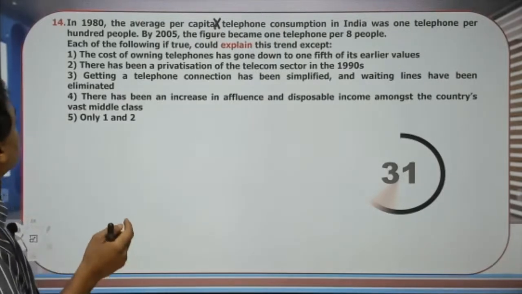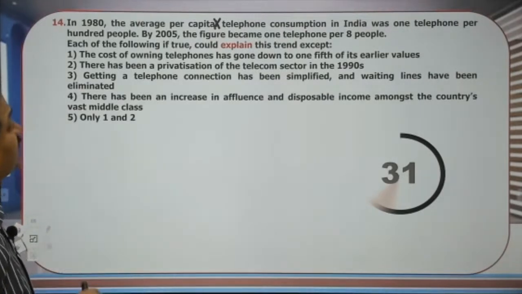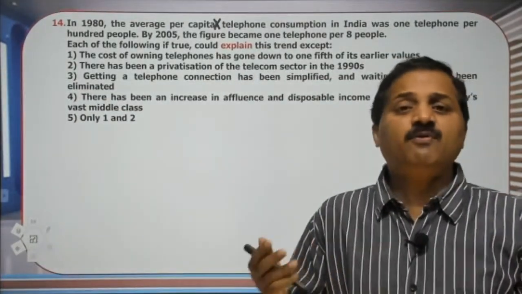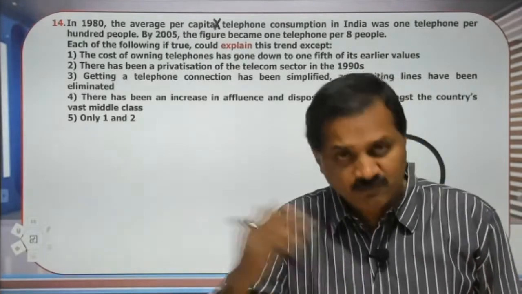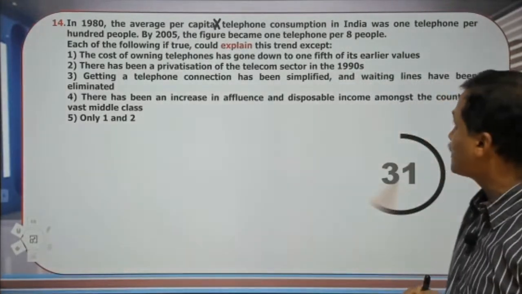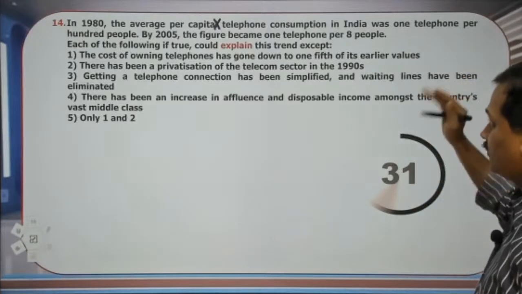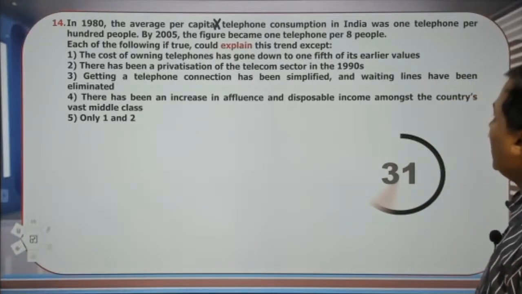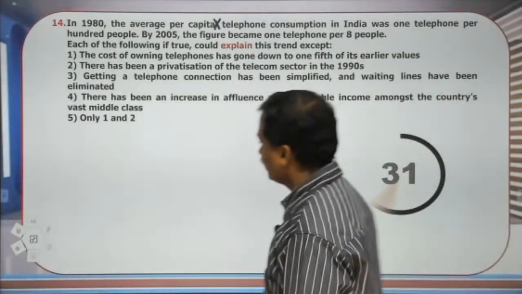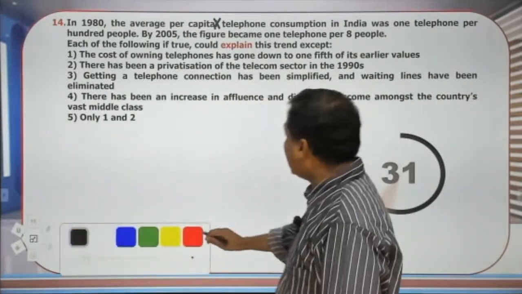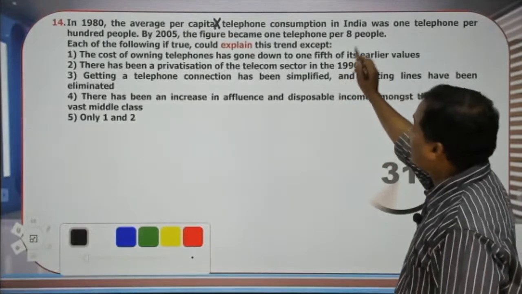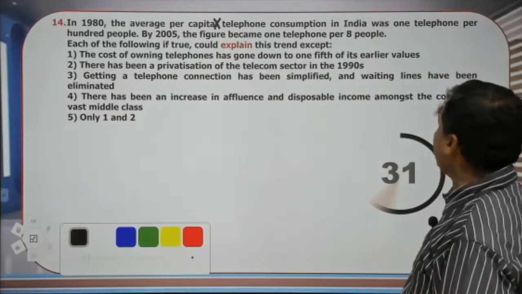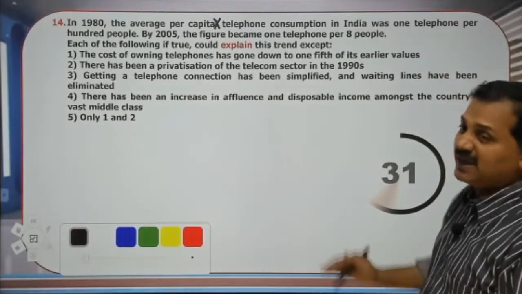Each of the following, if true, could explain this trend except which? What is the trend? That per capita telephone availability has increased many-fold. Cost of owning telephones has gone down. That can explain. Getting telephone connections has been simplified and waiting lines have been eliminated.